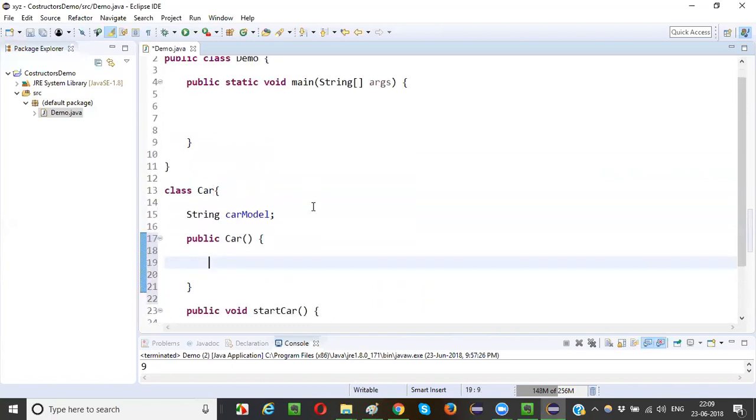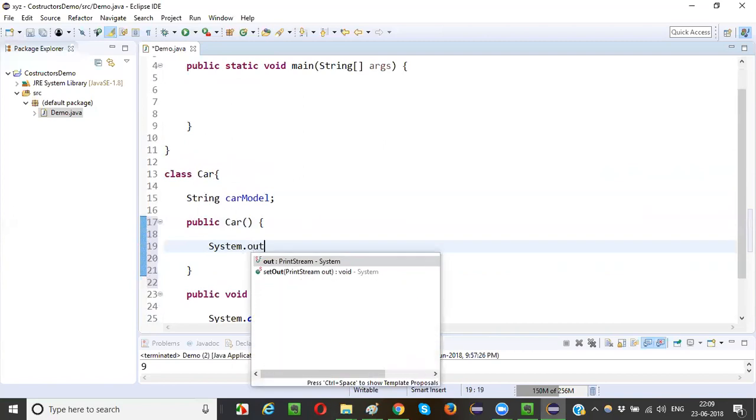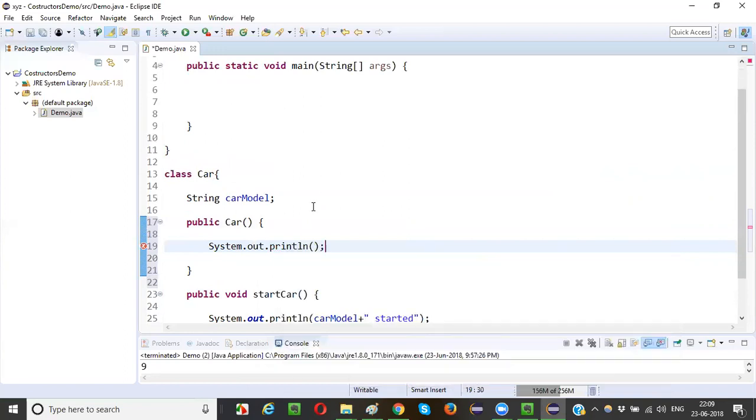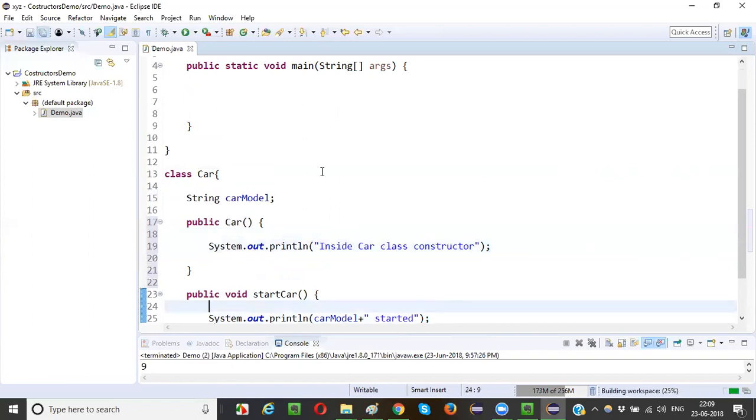Okay. So here I will say System.out.println, "inside car class constructor". Okay, inside car class constructor. Fine.